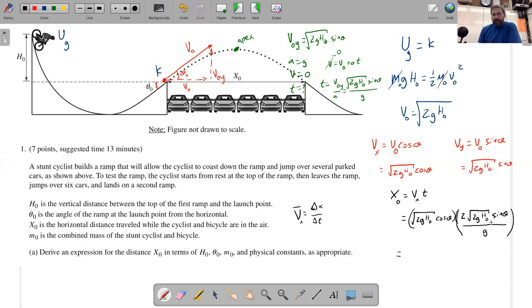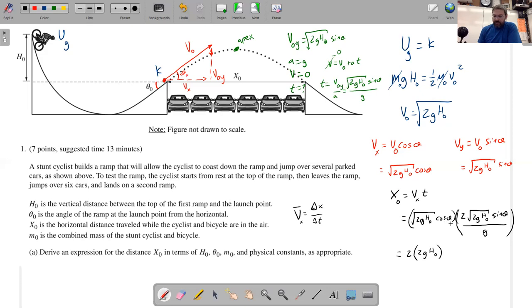So this is a pretty complicated expression. We have a 2, and then because there's the square root of 2g h naught that twice, it's really the square root of 2g h naught squared, which is just 2g h naught.